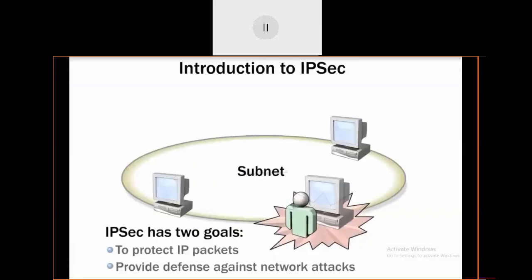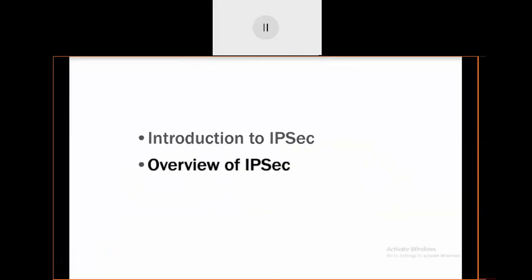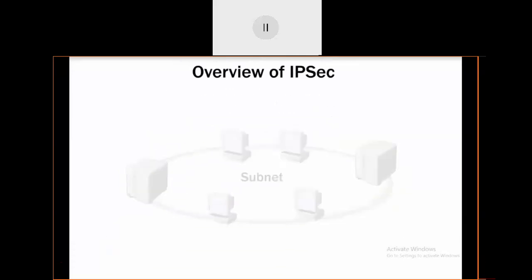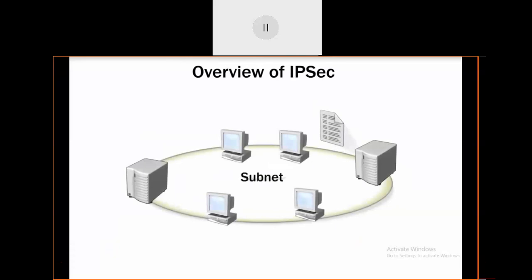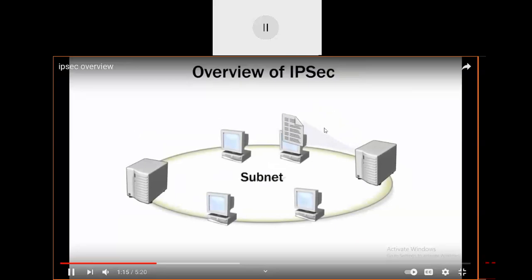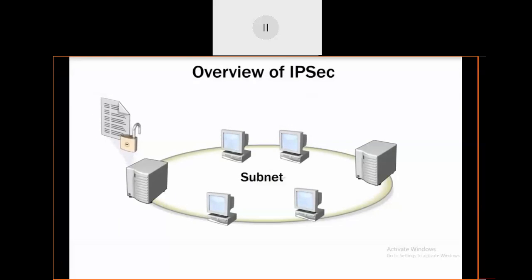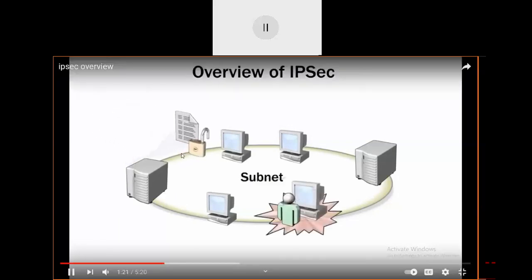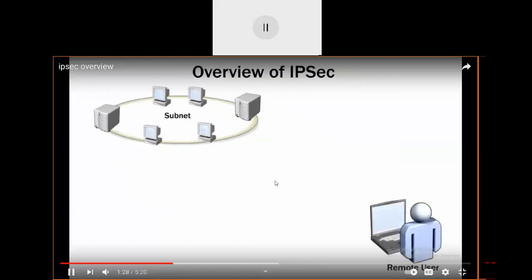See, these are some of the hosts they have shown. Now you see how the packet transfer will occur here. While transferring the data, if data is unsecure, then this is the unauthorized user. He has accessed that data.